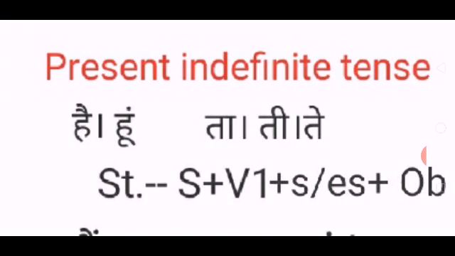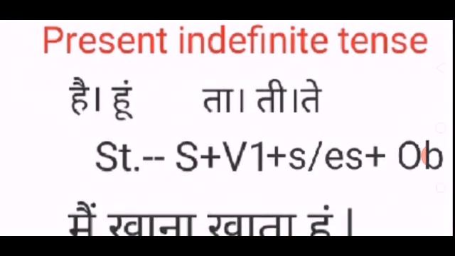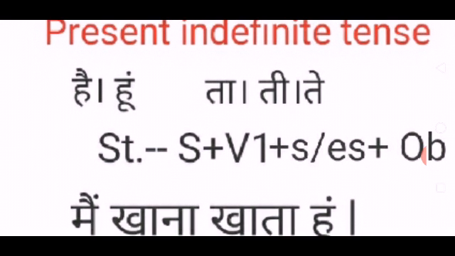So that means if any Hindi sentence at last has ta hai, ti hai, te hai, these sentences belong to present indefinite tense. Now coming to the structure, or we can say the formula also. The structure is subject, V1, that means first form of verb, then S and ES, and then object.